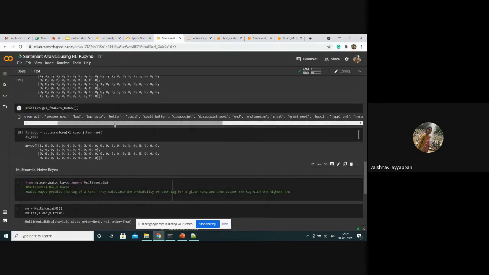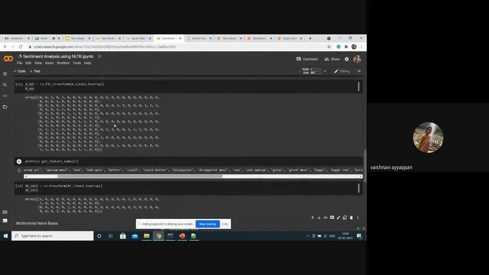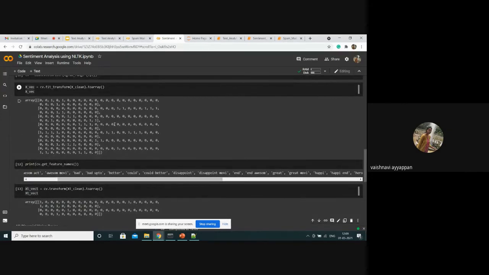Till now we have done the vectorization part. After that, I'm going to use naive Bayes. It is mainly used in NLP for analyzing text based on conditional probability and the independence of the occurrence of the variables.